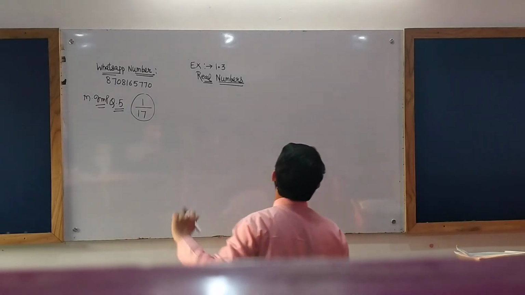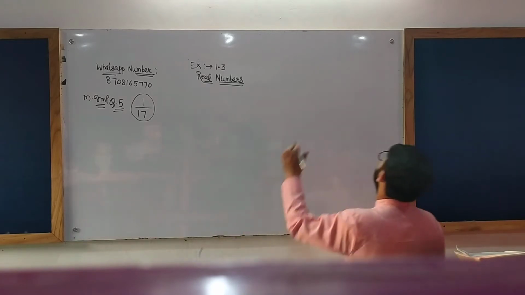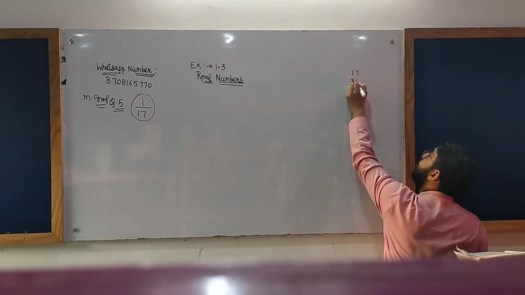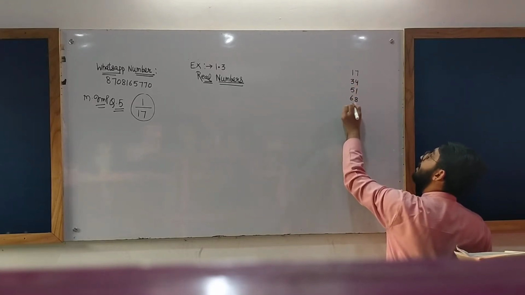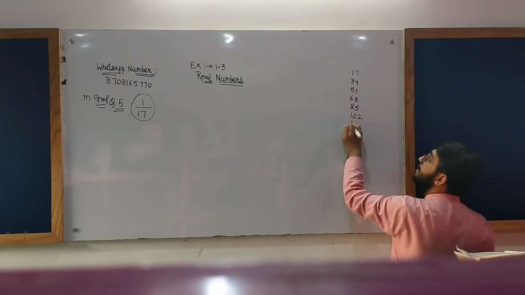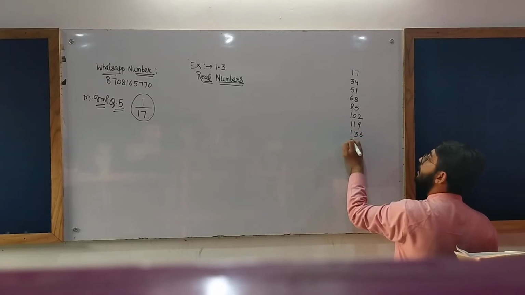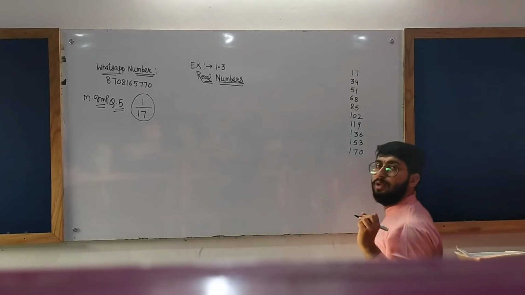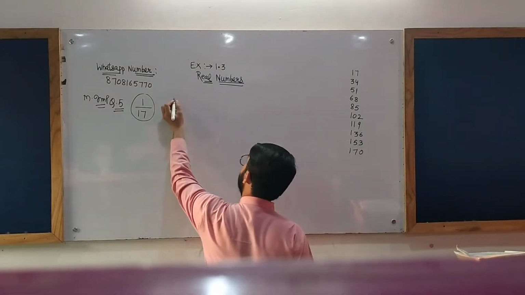For doing division, first of all let us write the table for 17. 17 ones are 17. 17 twos are 34. 17 threes are 51. 17 fours are 68. 17 fives are 85. 17 sixes are 102. 17 sevens are 119. 17 eights are 136. 17 nines are 153. 17 tens are 170. Okay, clear? Now let us do the division.